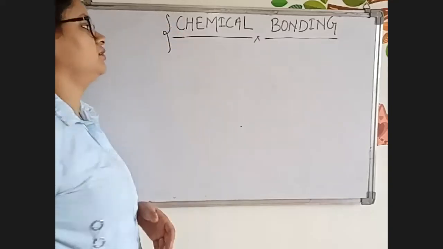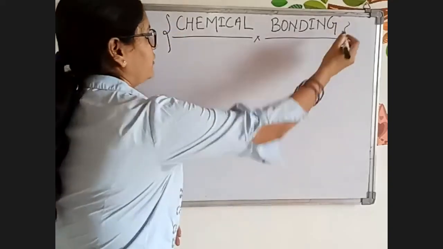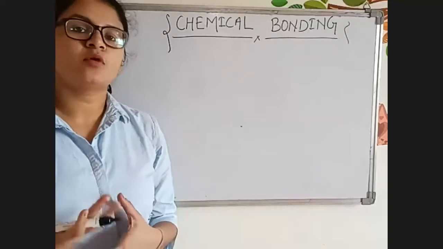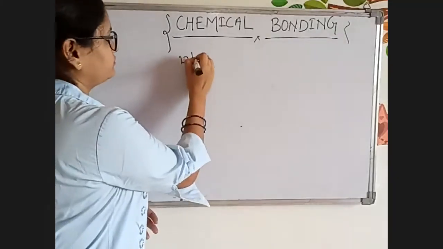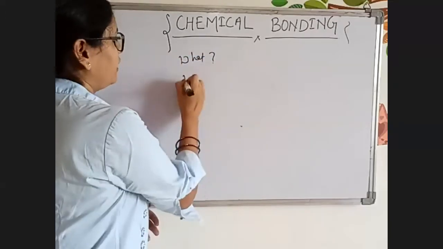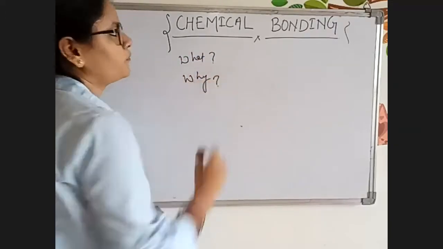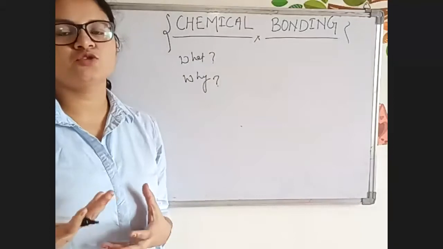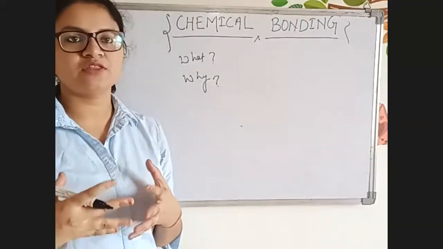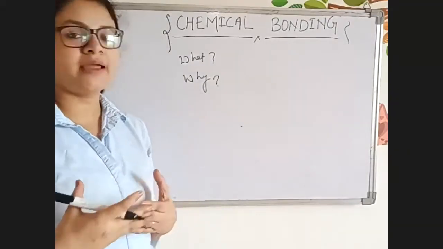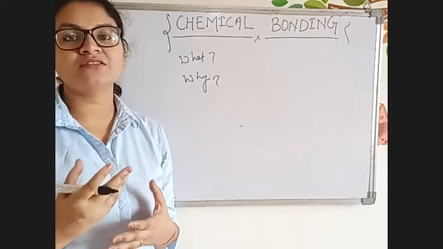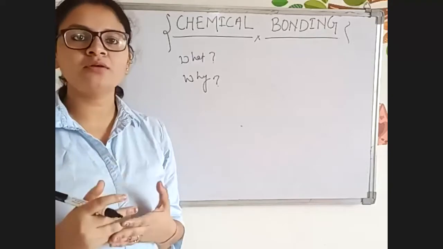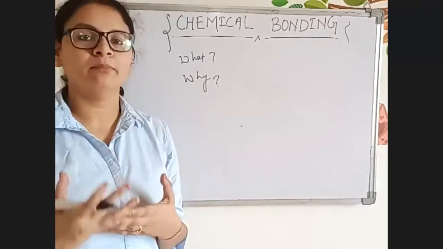To understand this concept, chemical bonding, we have to understand what bonding is and why it is important. So, what is bonding and why is it important? See, bonding means when two atoms combine with each other. And why is it important? Because every element, every atom tends to attain stability, and in order to attain stability, they combine.